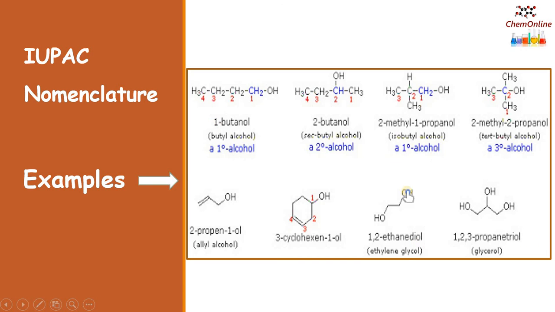Whereas in monohydric alcohols, the E is removed and OL is written. Okay, 1-butanol, not butane ol. It is butanol, propanol, etc.